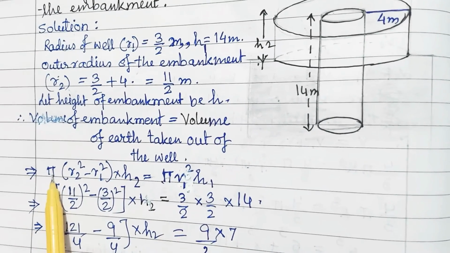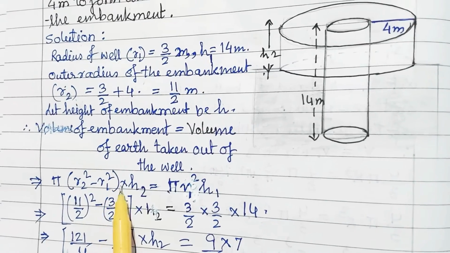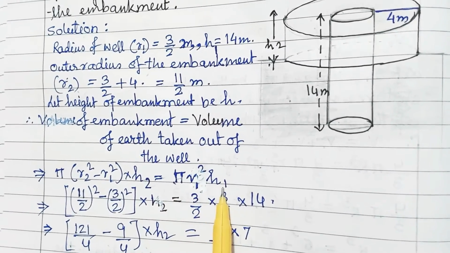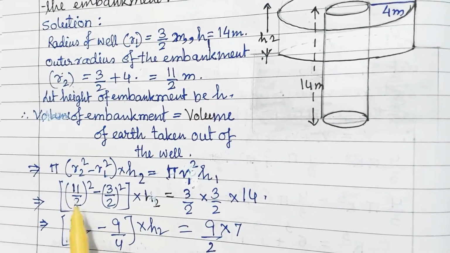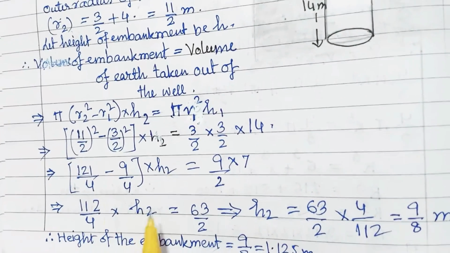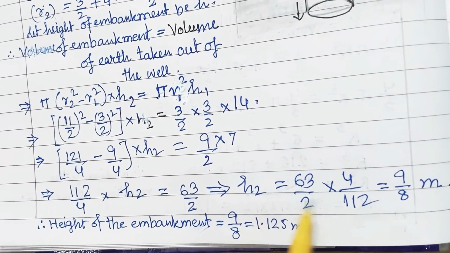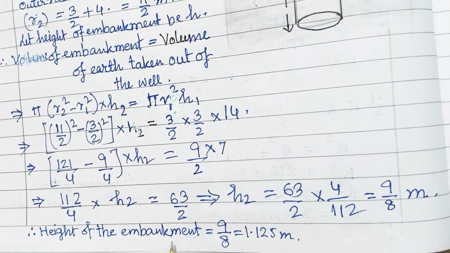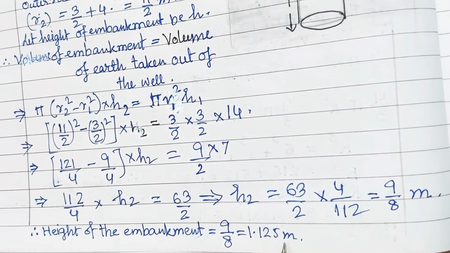Its formula is pi into r2 square minus r1 square into h2 is equal to pi r1 square into h1. If you substitute the values, h2 is equal to 9/8 meter. That means the height of the embankment is 9/8, equal to 1.125 meter.